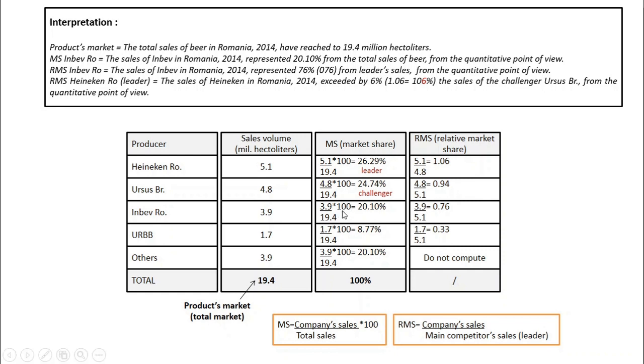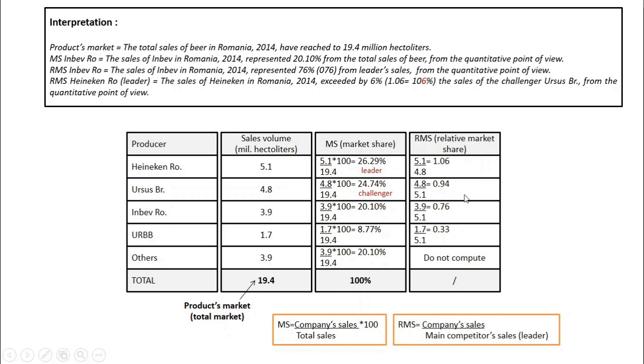So the interpretation should be based on the ratio, the sales of the company over the total. The sales made by InBev Romania in Romania in 2014 represent 20.10% from the total sales of beer from the quantitative point of view. In case of leader, challenger and so on, the interpretation is exactly the same, is not different. For the relative market share, I'm going to take two companies because here the leader has an interpretation that is a little bit different. I will start with InBev.